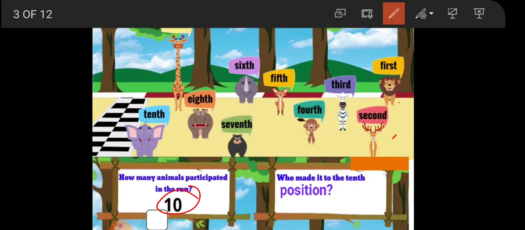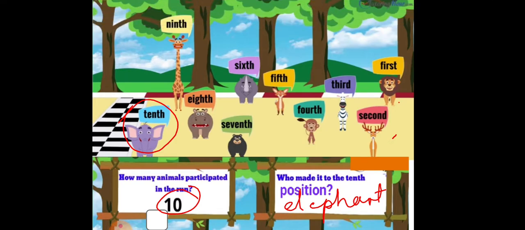Oh, okay, the sixth one is a rhino. Sorry, that is a rhino. And the 10th one is the elephant. So who made it to the 10th position? It is the elephant. Elephant made the first position. Sorry, the last position. That is the 10th position.